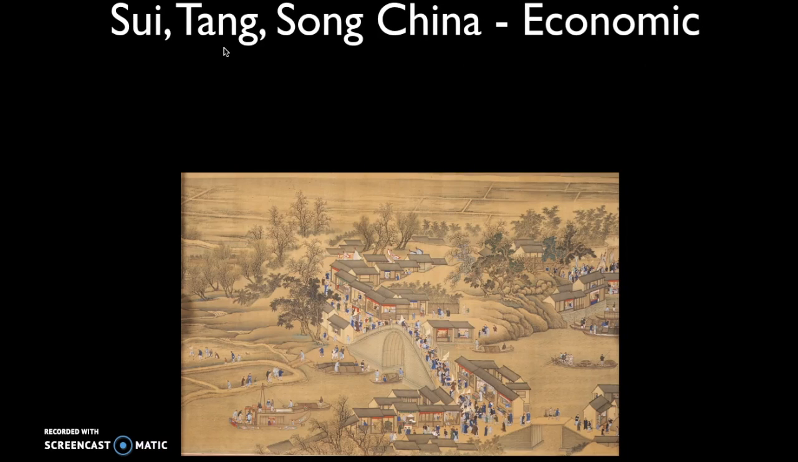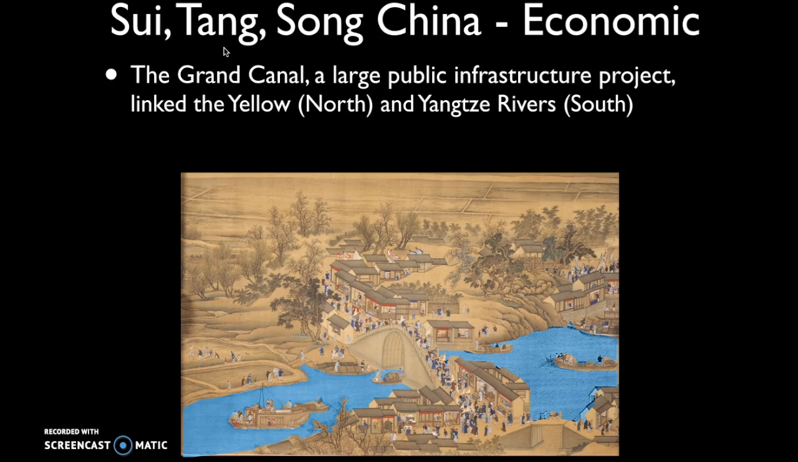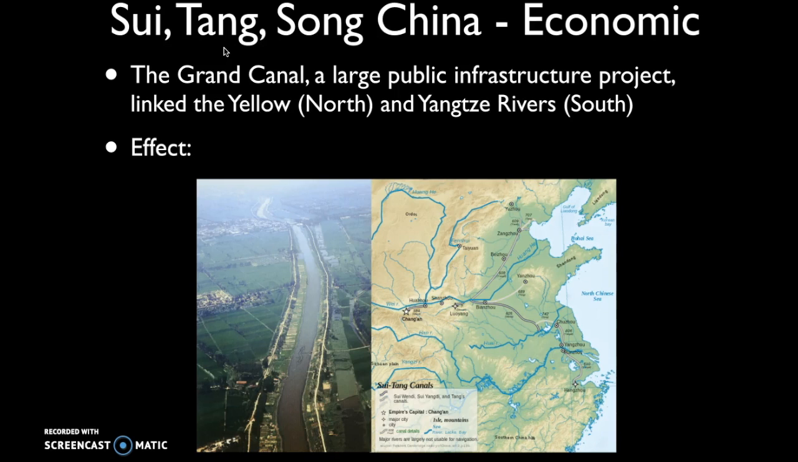Some other major innovations in this period, one was a large public infrastructure project, which was used to connect the Yangtze and Yellow rivers, so the Yellow River in northern China and the Yangtze in southern China. There was a need, because a lot of the farmland is actually in southern China, to transport food to the north, and so they developed this Grand Canal, which was started during the Sui dynasty and later picked up in the Tang and Song.